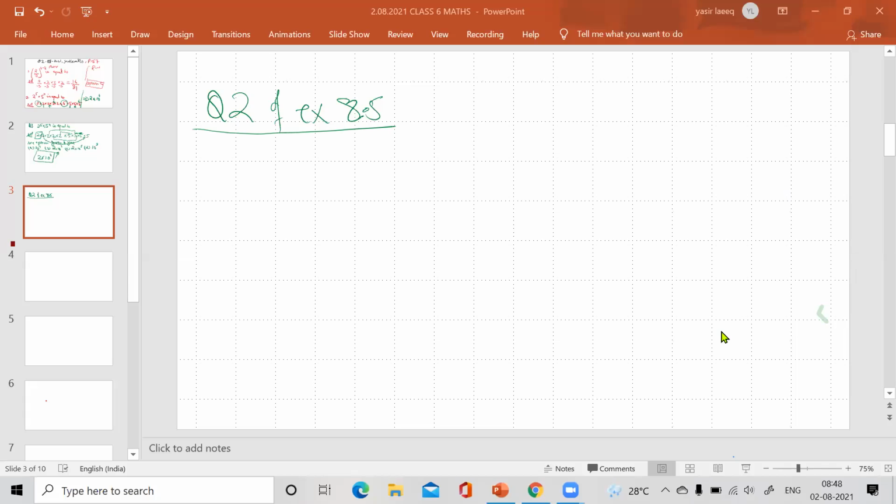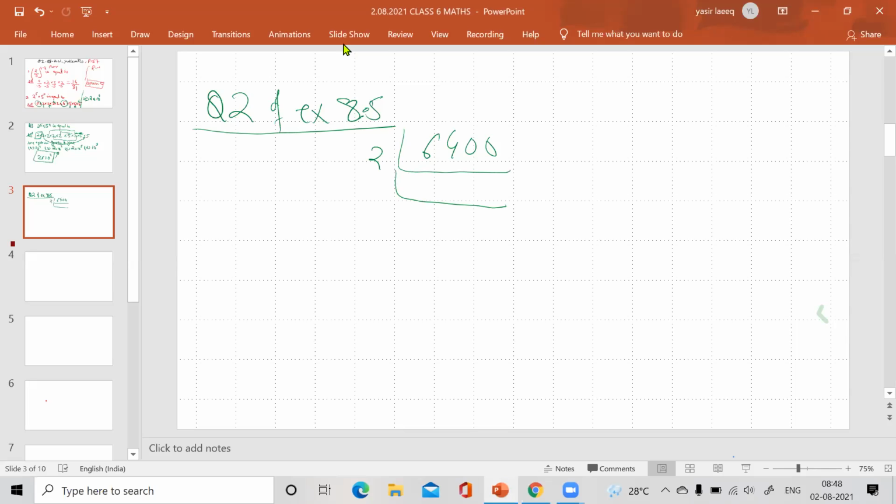Okay, question number 2 of exercise 8.5. Find the smallest number by which 6400 must be multiplied to make the product a perfect cube. Also find the cube root of the product. Now what do you have to do? We have to factorize it first. Do prime factorization of 6400.